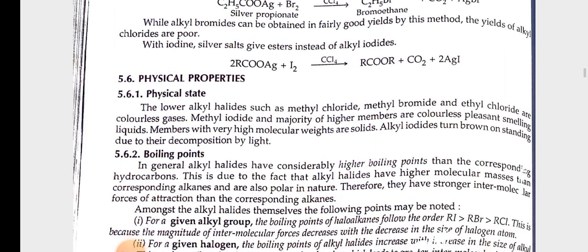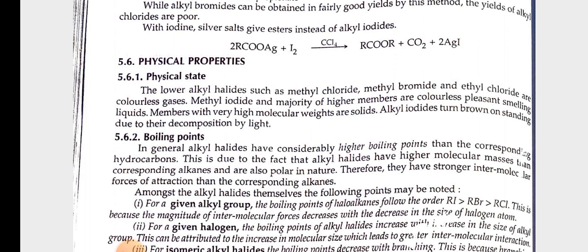While alkyl bromides can be obtained in fairly good yields by this method, the yields of alkyl chlorides are poor. With iodine, silver salts give ester instead of alkyl iodides. RCOOAg plus I2 in presence of CCl4 gives RCOOR plus CO2 plus 2AgI.